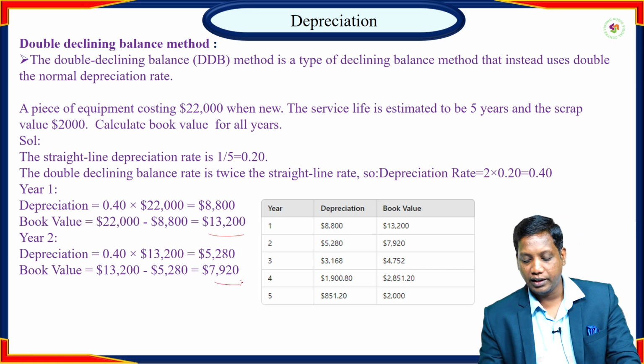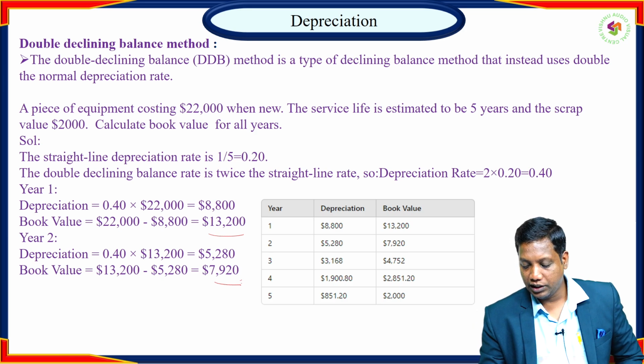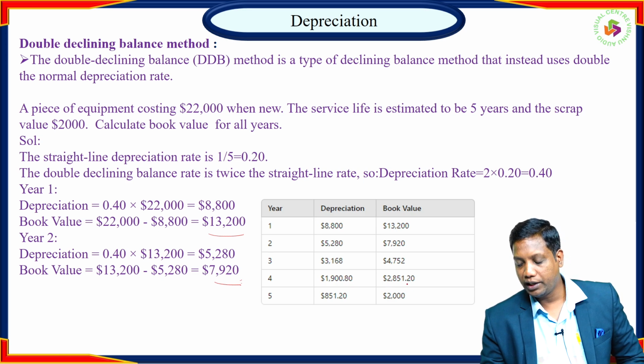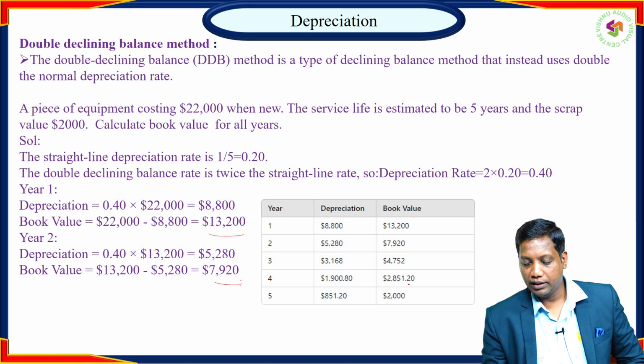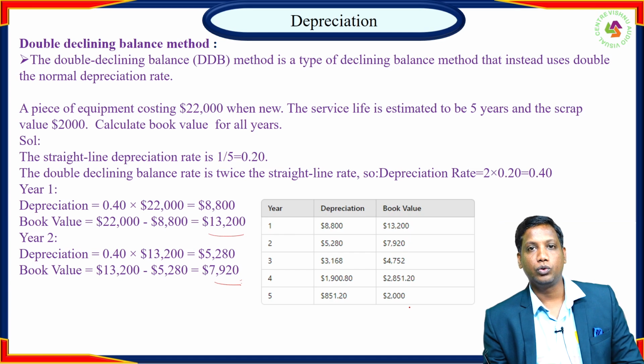Similarly, for the third year, the depreciation cost is 3,168 and the book value is 4,752. Similarly, for the fourth year, depreciation cost is $1,900 and book value is $2,851. And fifth year, the depreciation cost is $851 and the book value is approximately $2,000.